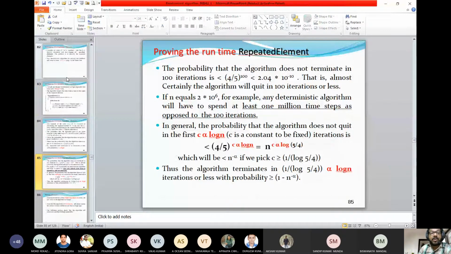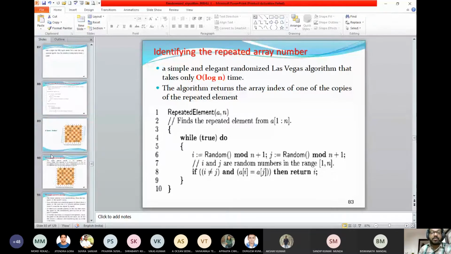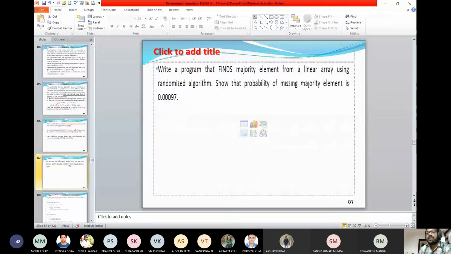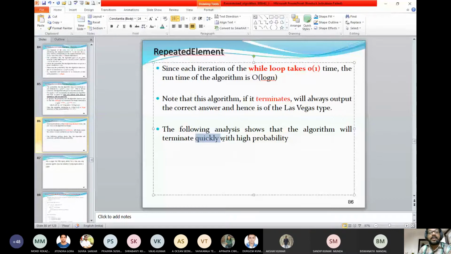Again I repeat, this logic represents one element testing, and we run this algorithm a finite number of times. Let us assume that we run this algorithm n times and try to prove that the complexity is log n. So now the previous page's analysis of the algorithm shows the algorithm will terminate quickly with high probability. High probability is associated with this 0.89.